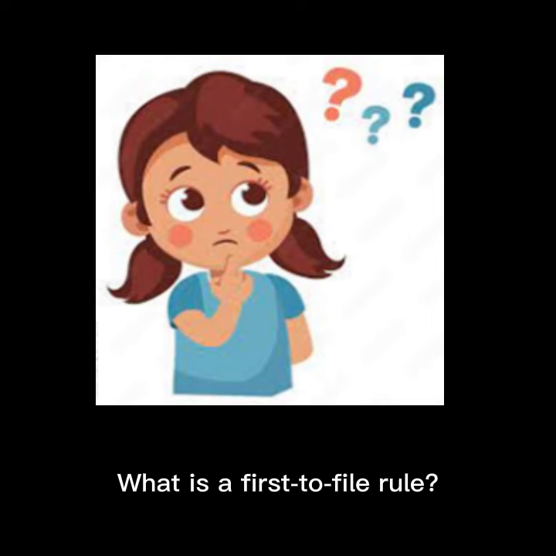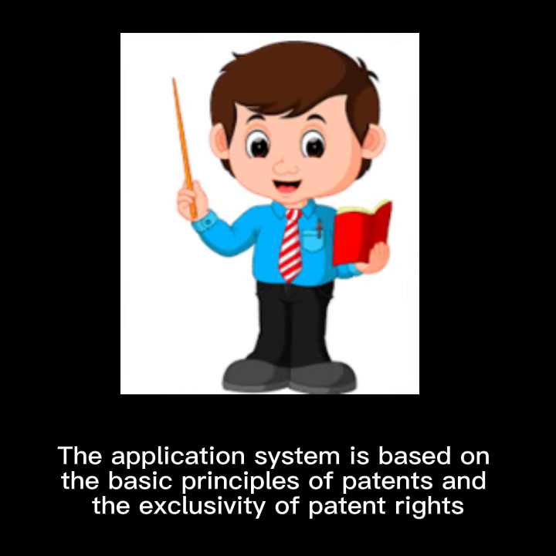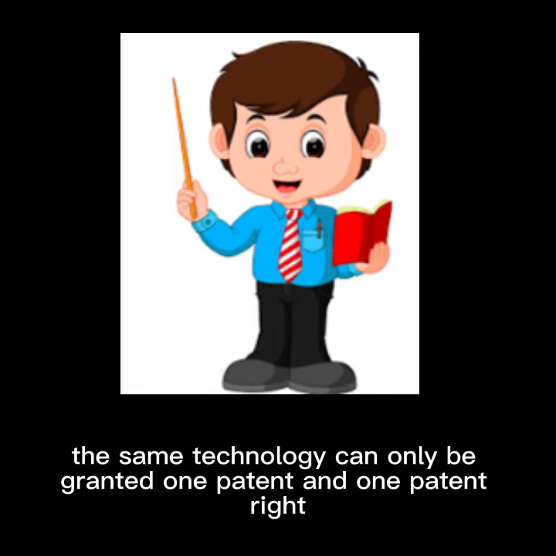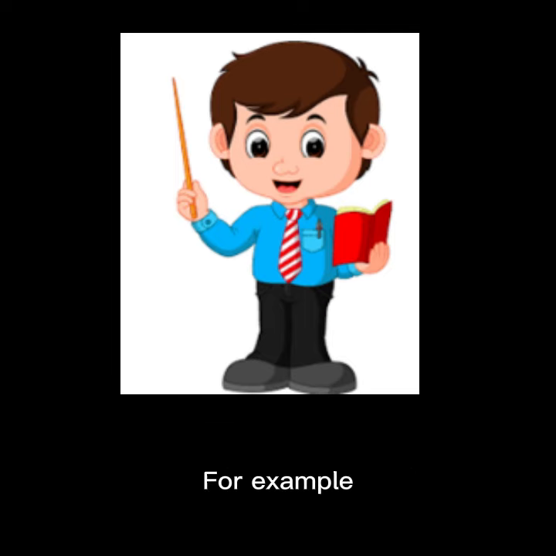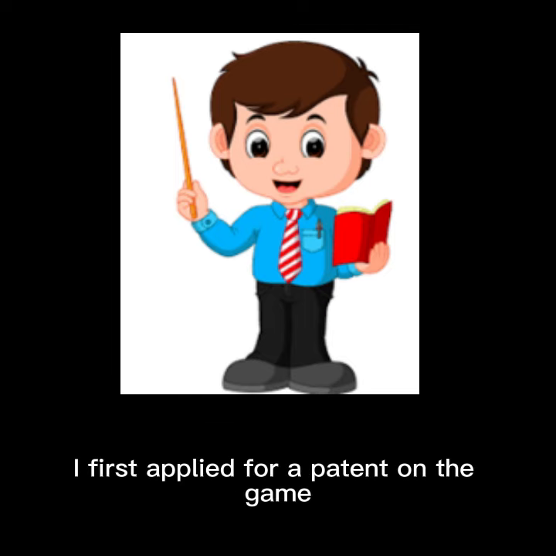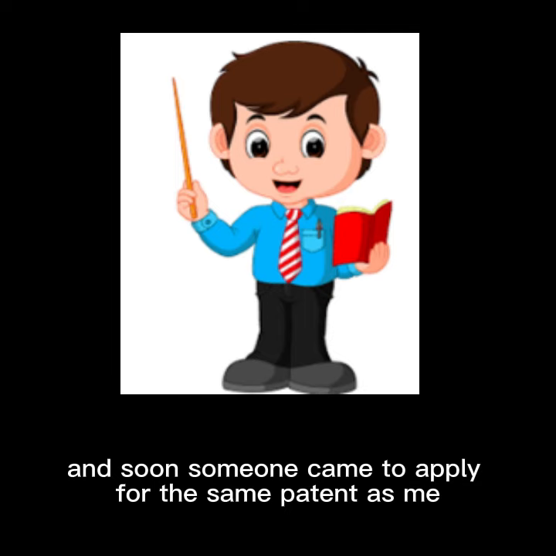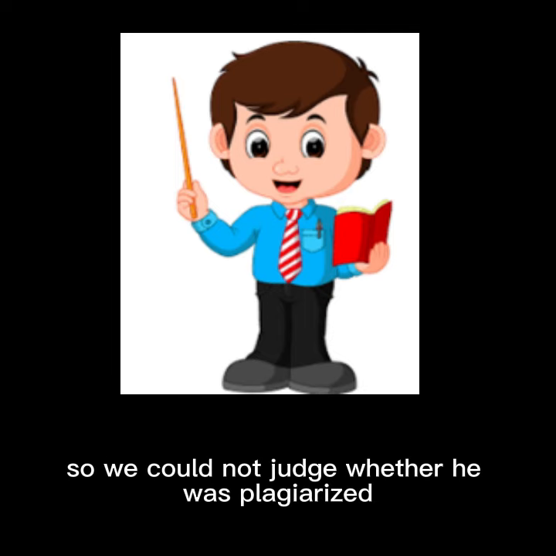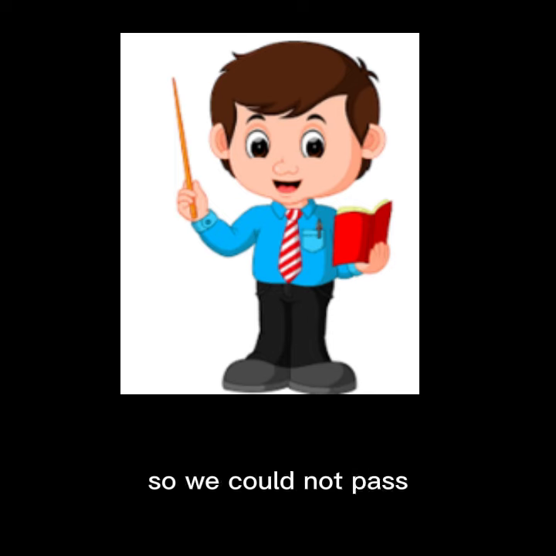What is the first-to-file rule? The application system is based on the basic principles of patents and the exclusivity of patent rights. In the same country or region, the same technology can only be granted one patent and one patent right. For example, I first applied for a patent on a game, and soon someone came to apply for the same patent as me, so we could not judge whether he plagiarized. So we could not pass.